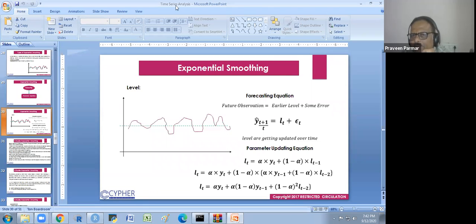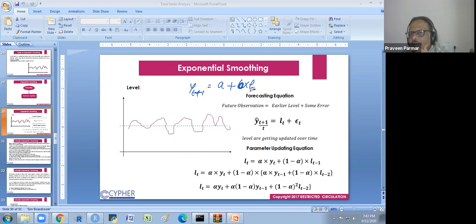If I write the equation: future observation equals earlier level plus some error. So we have taken a linear equation for yt plus 1, and that is A plus B into H, the basic equation A plus B into H.